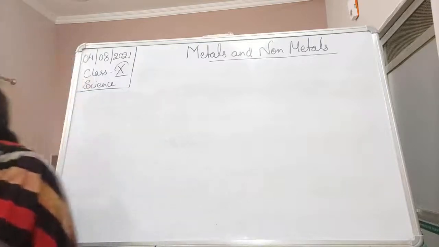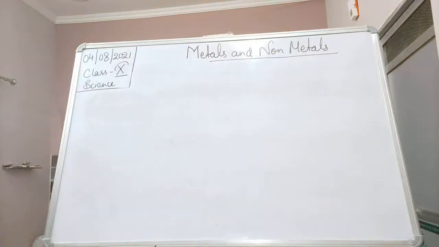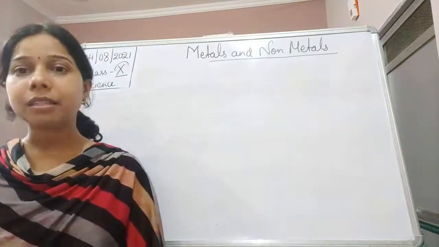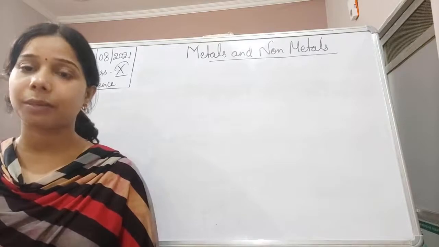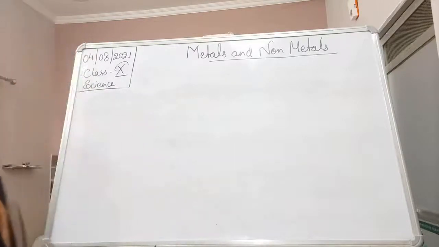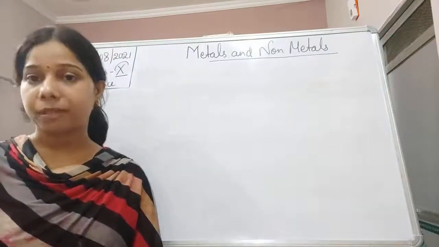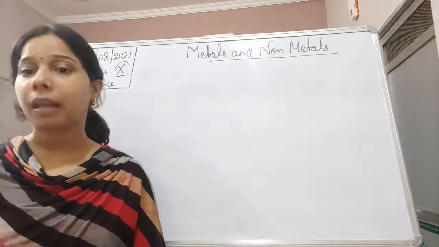But plutonium and promethium are synthetic elements, which are prepared. Carbon is also considered a natural non-metal, a natural element.